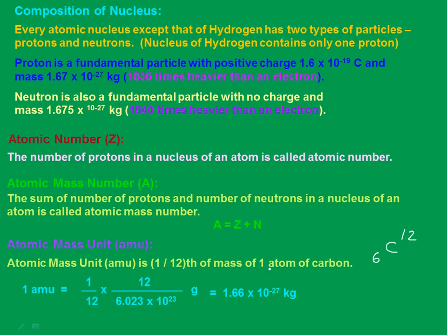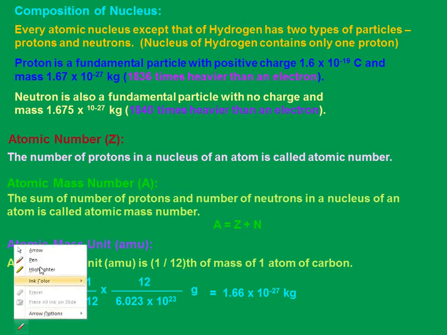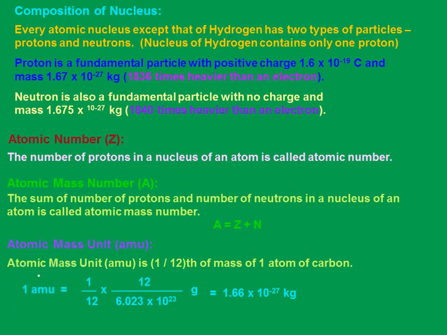Remember, AMU represents the average mass of a nucleon, because there are two kinds of particles, right? One is the neutron and the other is the proton. So AMU always represents the average mass of the nucleons, and AMU is close to the mass of a hydrogen atom.